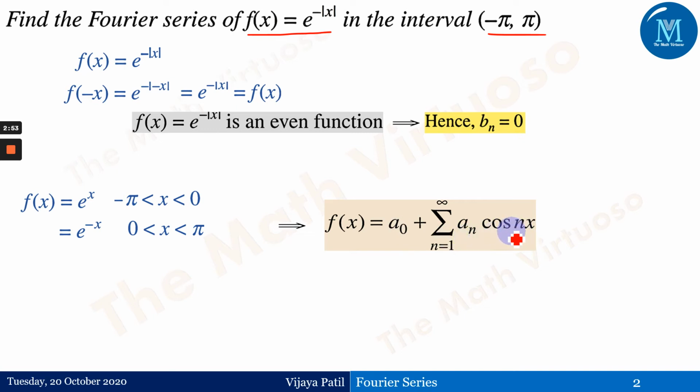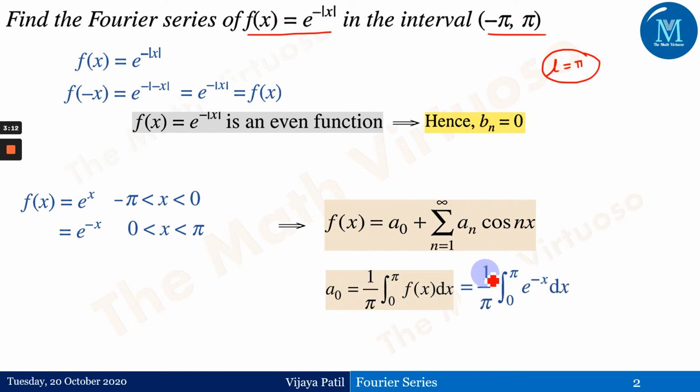Why is this cos of nx coming? Again, the interval is minus pi to pi, and therefore this L is equal to pi. The value of L becomes pi. a0 is equal to 1 by pi integration 0 to pi f of x dx.